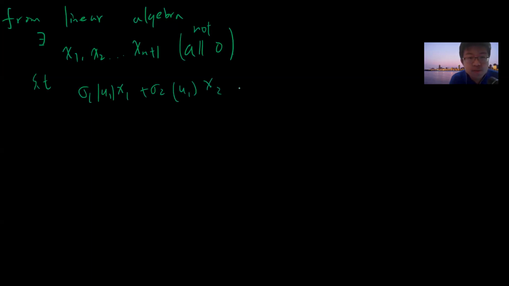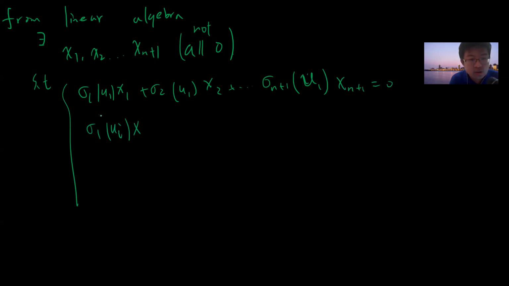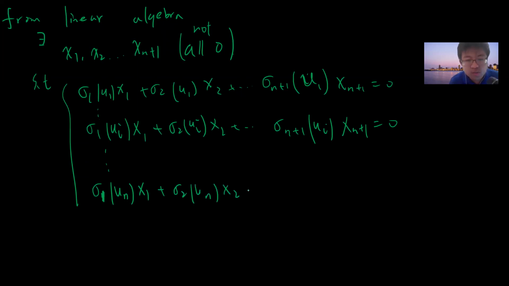So we have n+1 invertible matrices, so there exist x1, x2, up to xn+1, not all 0, such that sigma 1 u1 x1 plus sigma 2 u1 x2 plus up to sigma n+1 u1 xn+1 equals 0, and then sigma 1 ui x1 plus sigma 2 ui x2 plus up to sigma n+1 ui xn+1 equals 0, and finally sigma 1 un x1 plus sigma 2 un x2 plus up to sigma n+1 un xn+1 equals 0.